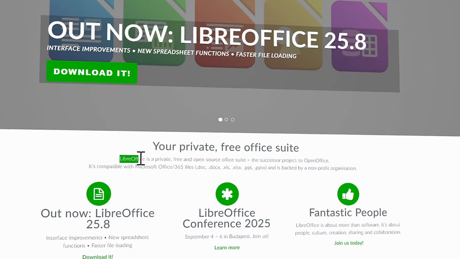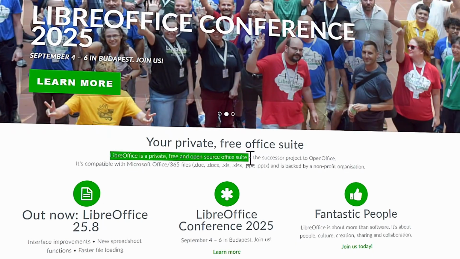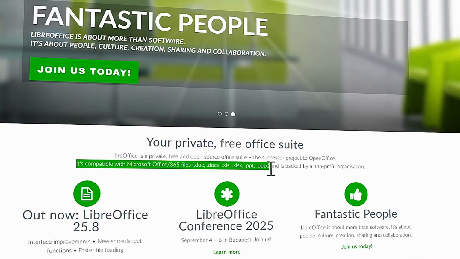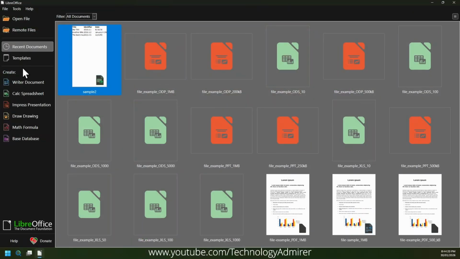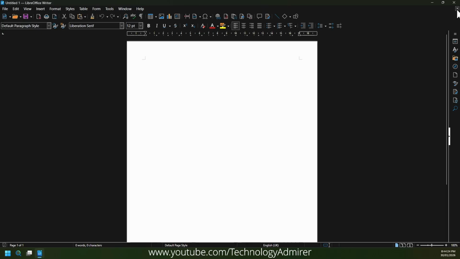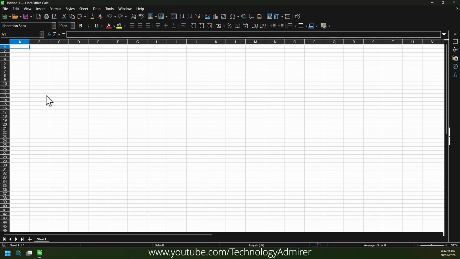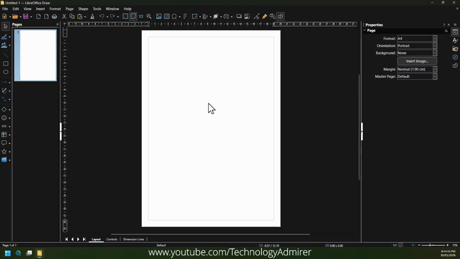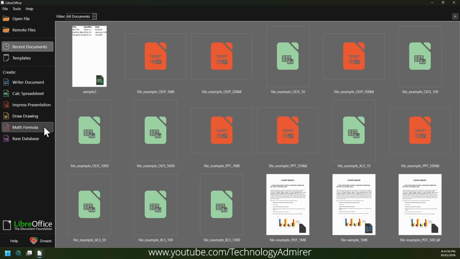system. The last one is LibreOffice, a free and open source Office suite that is fully compatible with Microsoft Office file formats. It includes 6 powerful apps called Writer for word processing, Calc spreadsheet with Excel level features, Impress presentation for creating slideshows, Draw, that is vector graphics editor, Math, that is formula editor, and Base for database management.